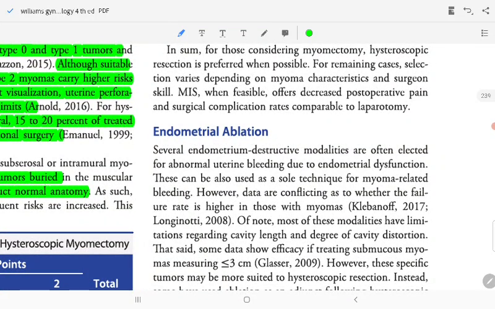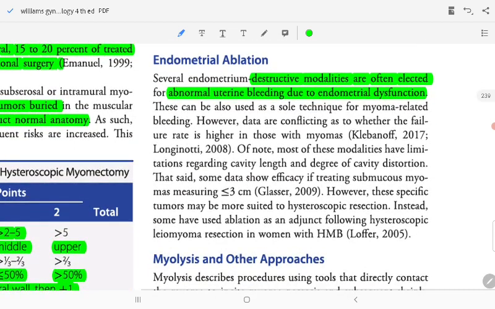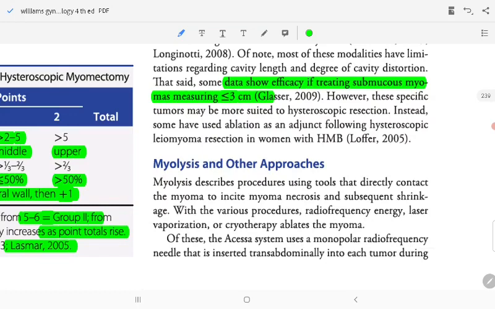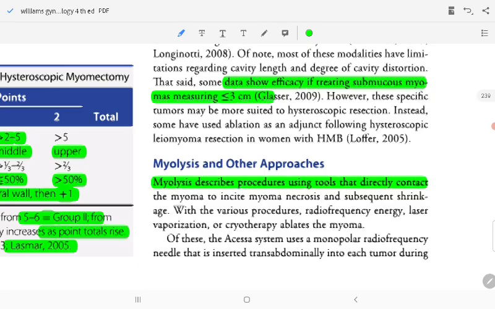Several endometrial destructive modalities are elected for abnormal bleeding due to endometrial dysfunction. This can also use a rare technique for myometrial ablation. Whether they fail, however, if treating submucosal myomas, imaging less than this specific tumor was utilized for direct resection. Myolysis is a procedure using a tool to directly control the myoma, inside the myoma substance, with various procedures such as radiofrequency energy and vaporization.